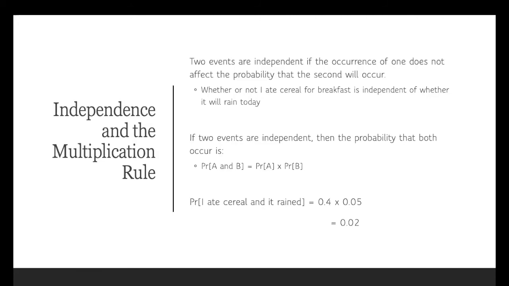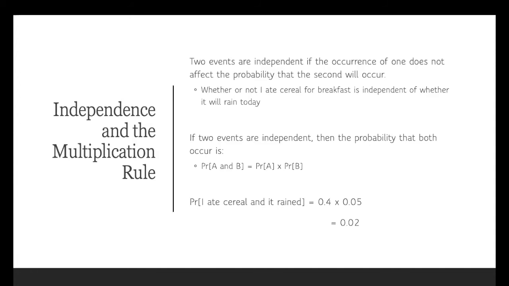If two events are independent of one another, then the probability that they both occur together is equal to the multiplication of the two probabilities. So the probability of A and B happening is equal to the probability of A happening multiplied by the probability of B happening.